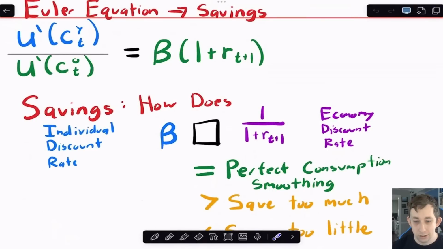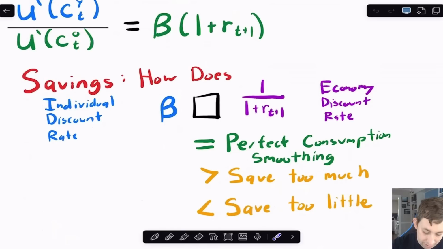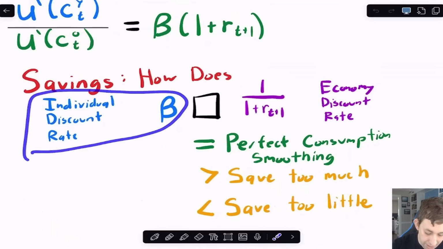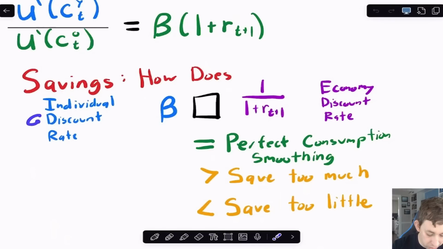So now I've got this Euler equation, and I've got to think about how this is going to relate to savings. Well, if I take this individual discount rate beta and compare it to the economy discount rate, which is 1 over 1 plus r_{t+1}, if they're equal to each other, then Bill's going to perfectly consumption smooth, because the rate at which he's willing to trade off between today and tomorrow is exactly equal to the rate at which coconuts do trade off between today and tomorrow.